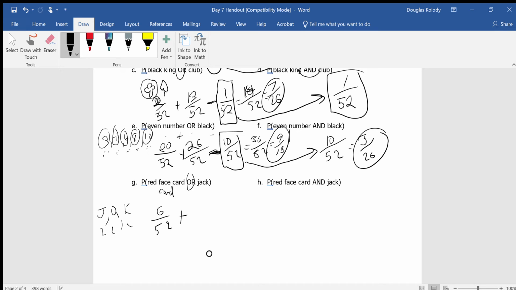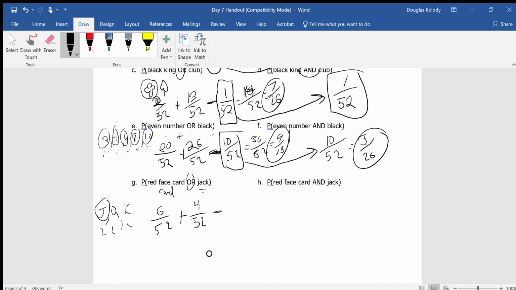Or means plus. Jacks are a card. I'm sorry, it's early morning for me too right now. Jacks are a card. They're right here. So how many jacks are there? There's 4 of them total out of 52. Remember, at first you're just adding up total groups. Then you are subtracting away anything that you may have counted twice.